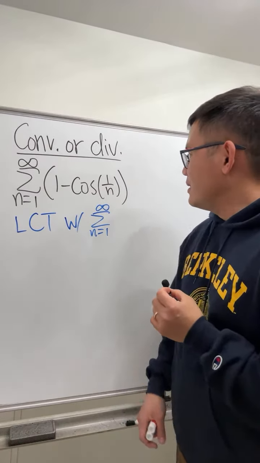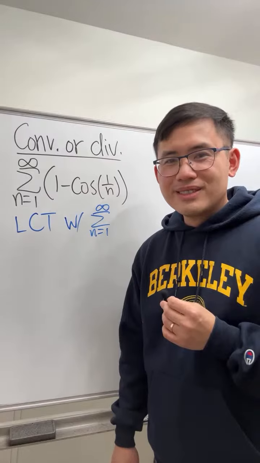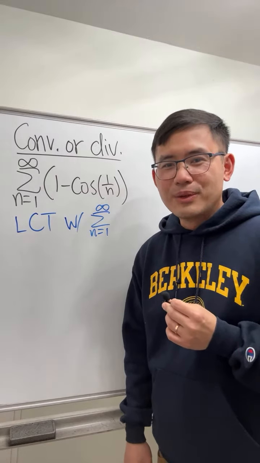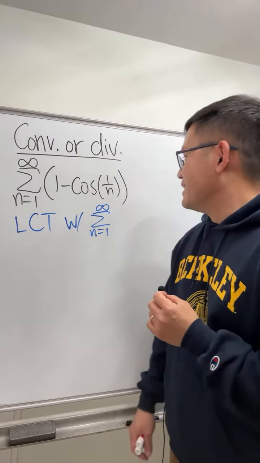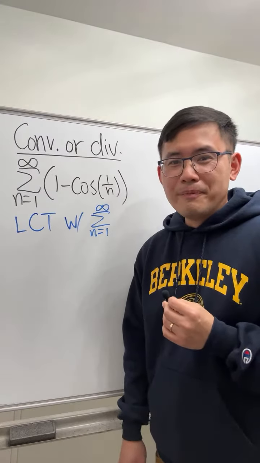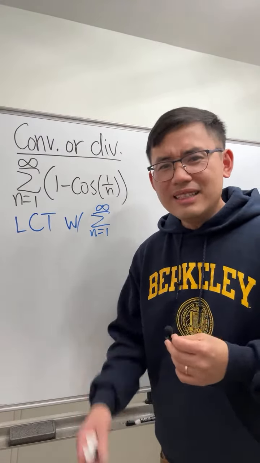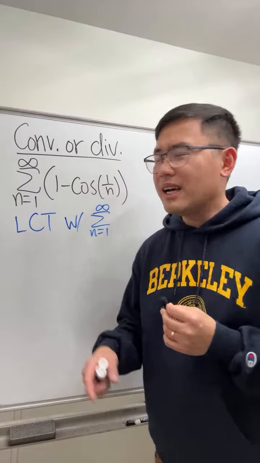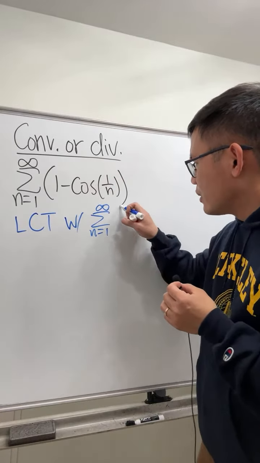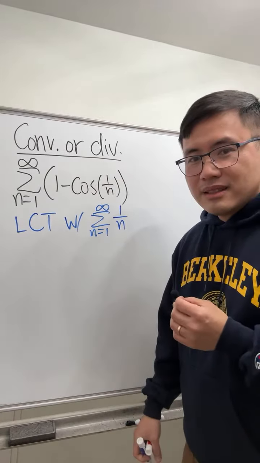I don't see 1 over n squared. So what made you say that 1 over n squared? 1 over n cubed? I don't see 1 over n cubed either. 1 over n? Let's try that. Yeah, let's try that, because we have the 1 over n, so let's try this.